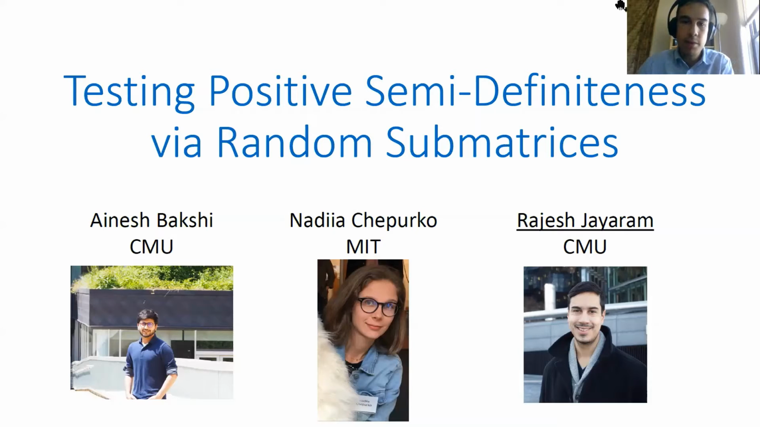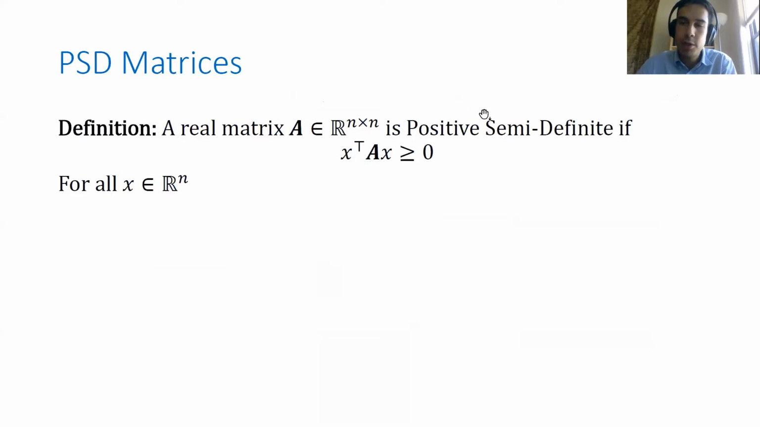So I want to begin with just recalling the definition of what it means to be a PSD matrix. Given a real valued square matrix A, we say that A is positive semi-definite if it defines a non-negative quadratic form. Namely, if for every x in R^n, the quadratic form x^T A x is always non-negative.